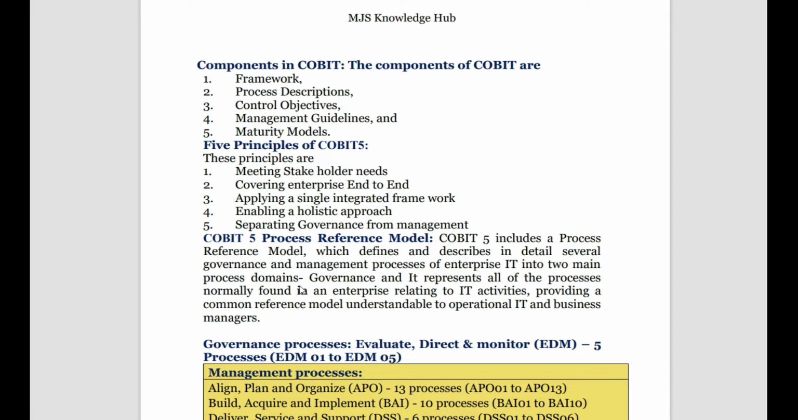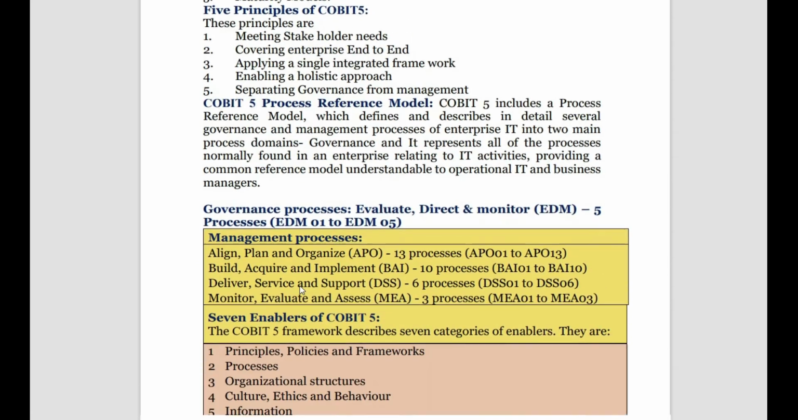Now what are the principles of COBIT 5? Principles of COBIT 5 include meeting stakeholders need, covering enterprise end to end, applying a single integrated framework, enabling holistic approach and separating governance from management. So these are the 5 principles of COBIT 5. This you cannot up and down, no problem.